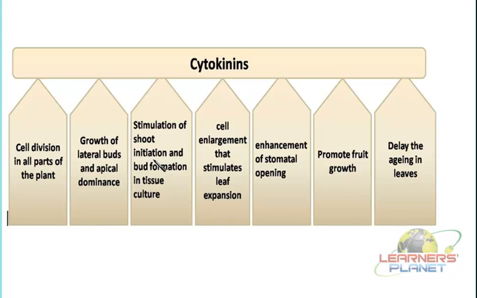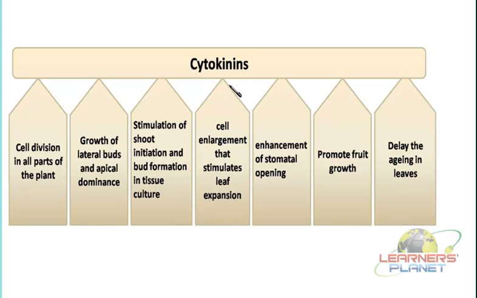Now in the case of auxins, what we had observed, they are initiating what? They can initiate the root formation in the lateral buds. Now how is the shoot initiated in tissue culture? It is because of the effect of the cytokinins. Now you can think that these hormones can help in the development of shoot as well as root if used in a planned manner in the laboratories. So this is how tissue culture labs can support the growth of the entire plant from a very small section of a plant.